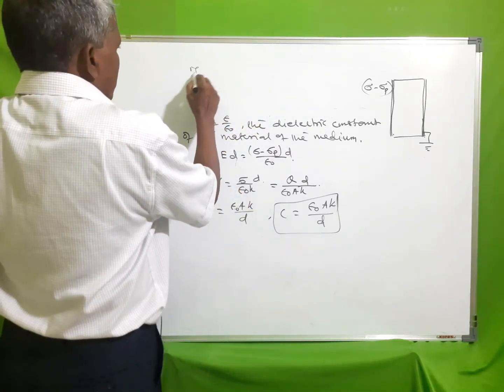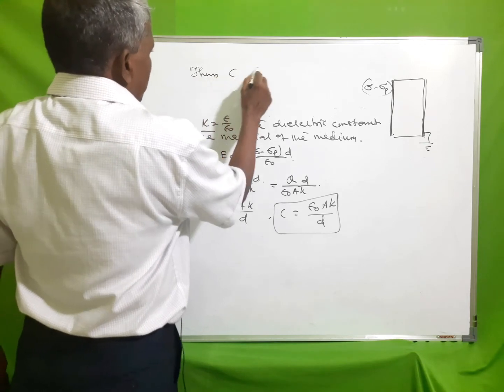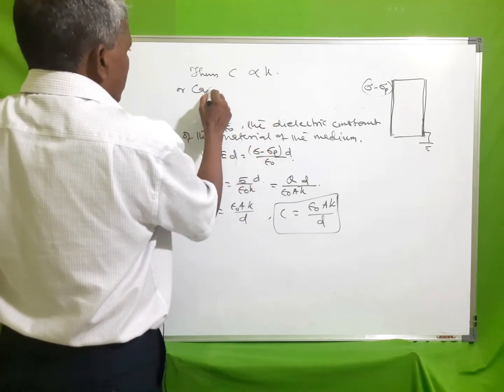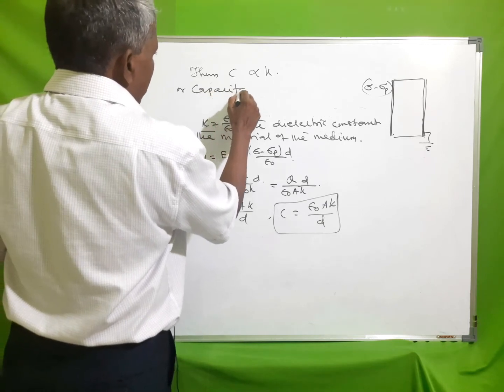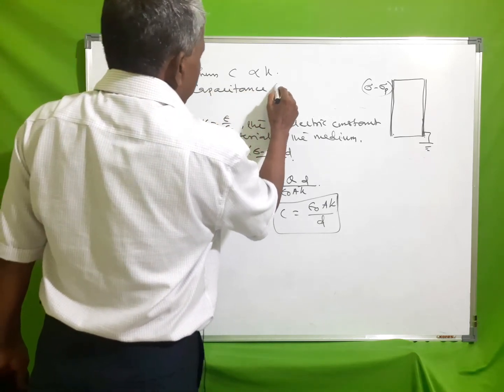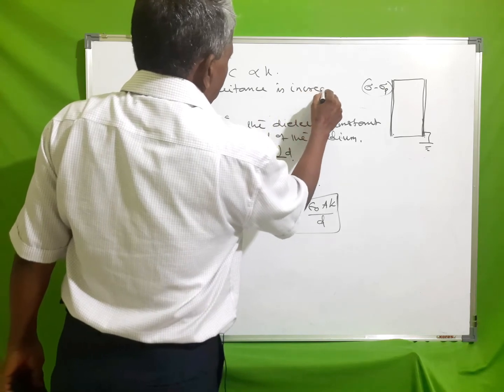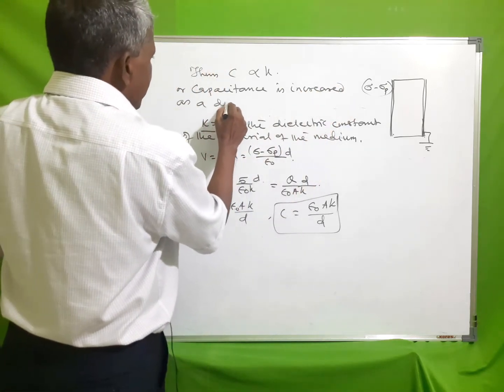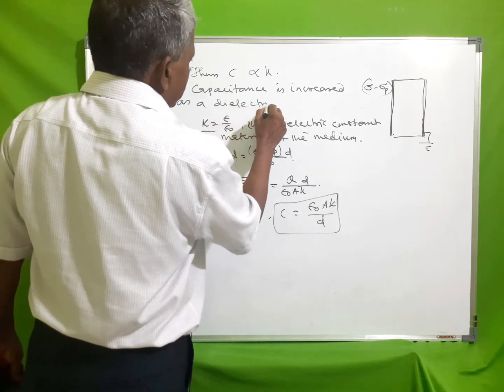Thus, C is proportional to K, or capacitance is increased as a dielectric medium is introduced.